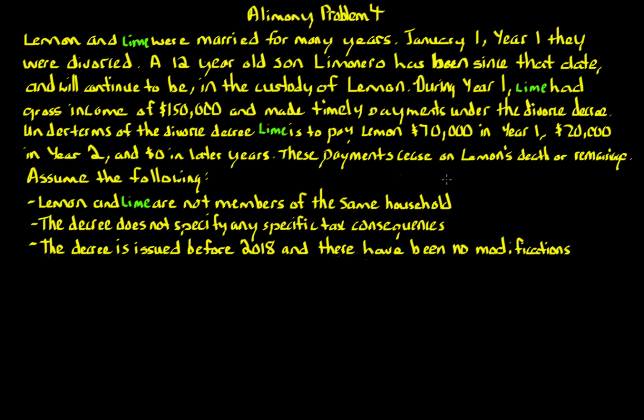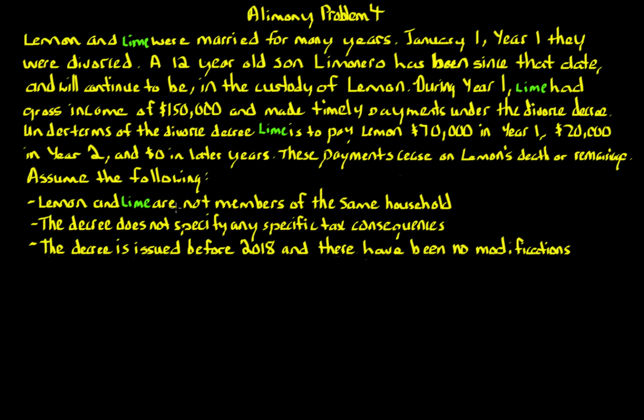On January 1st, year 1, they were divorced. They have a 12-year-old son, Limonero, who, on that date, January 1st, year 1, has been living with Lemon in the custody of Lemon. During year 1, Lime had gross income of $150,000 and made timely payments under the divorce decree. Under the terms of the divorce decree, Lime is to pay Lemon $70,000 in year 1, $20,000 in year 2, and $0 in later years. These payments cease on Lemon's death or remarriage.